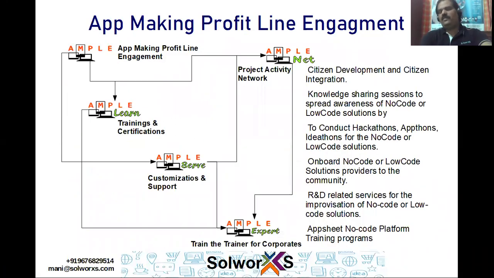We also do a lot of trainings, which is helping everyone understand. And we call this app making and profit line engagement. So if you think your apps are going to create a profit, then only you involve yourself in building apps. And that's exactly the principle that we run in these kind of trainings, enabling people to understand the best use of smartness and productivity they can get from the no code.